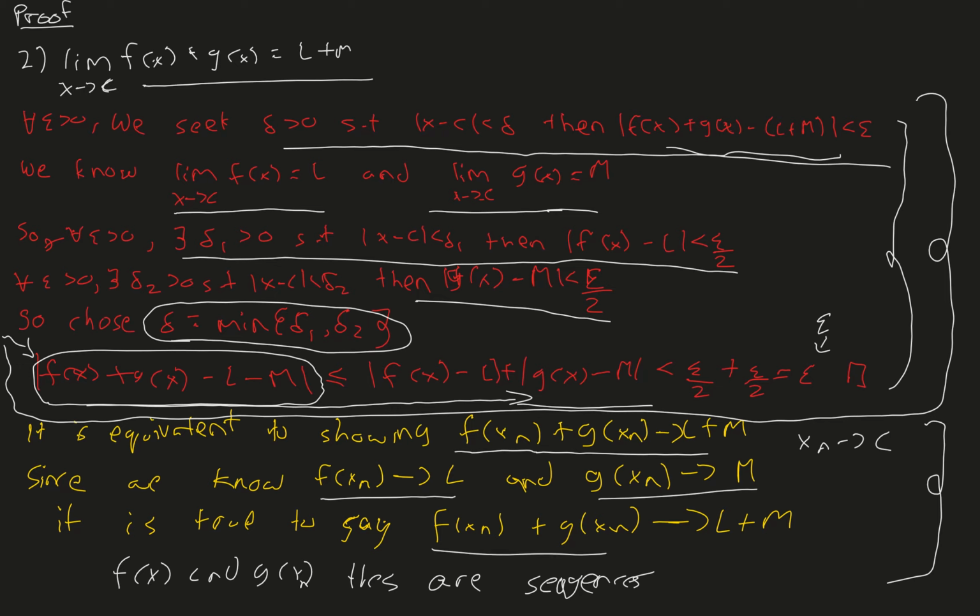So when we add these two, we just add the limits, and the sequences f of xn and g of xn are equivalent to f of x and g of x as x approaches c. So we're done with this proof. Notice this proof is much shorter than the one we did here, and we don't need to do all the work we did for sequences all over again. We can just use the sequential criterion to transfer all that knowledge we had for sequences all the way to the functional world.